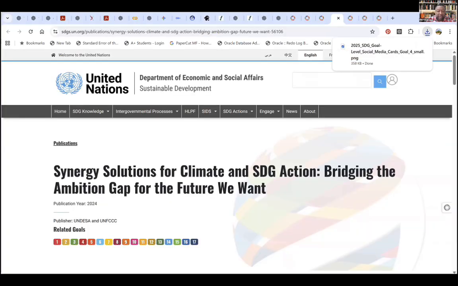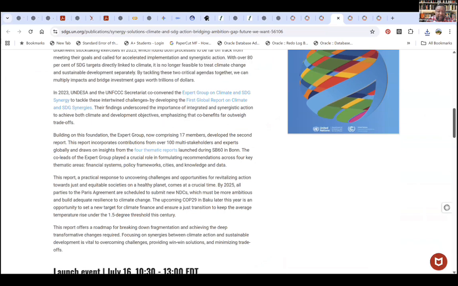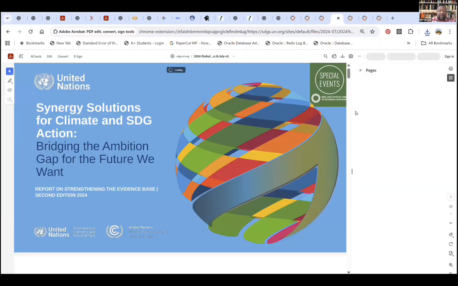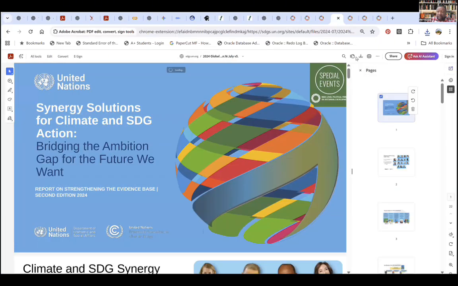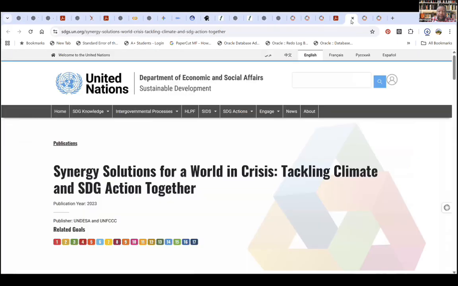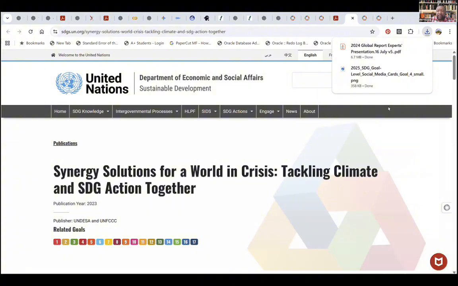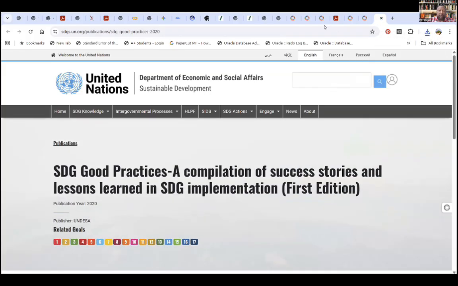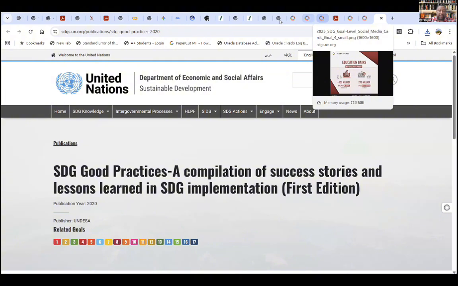Oh, I thought this was going to be a PDF document. Let's see. Oh, okay, yes. Download the report. So I've downloaded this report. It's a PDF document. Let's see how many pages it is. 22 pages. Okay, so I just download that. I think I just need one document just to illustrate this, right? Now, I have documents from the UN SDG that will help us fix the problem of SDG 4, which is inequality in education or lack of education.